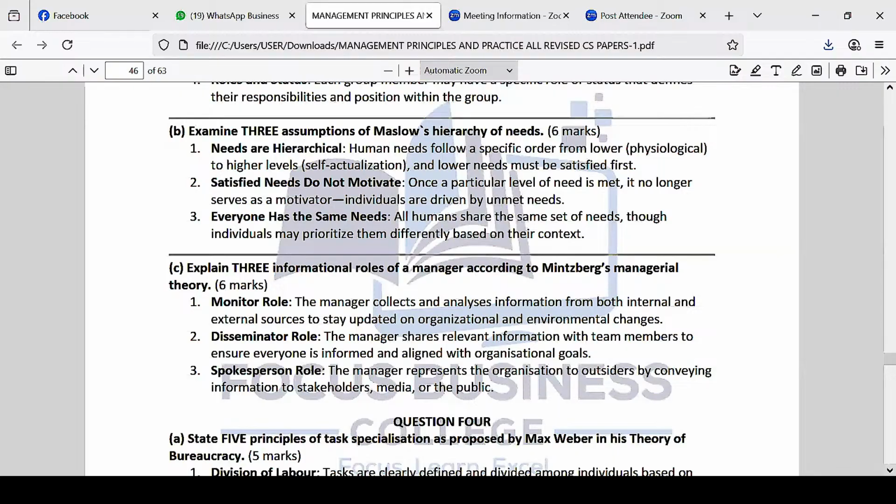Although the basic needs are very important, other needs may not be the same. Those are the assumptions of Maslow. Those are some of the things that he assumed in coming up with this theory. So these are some of what we can call the premises of this theory.